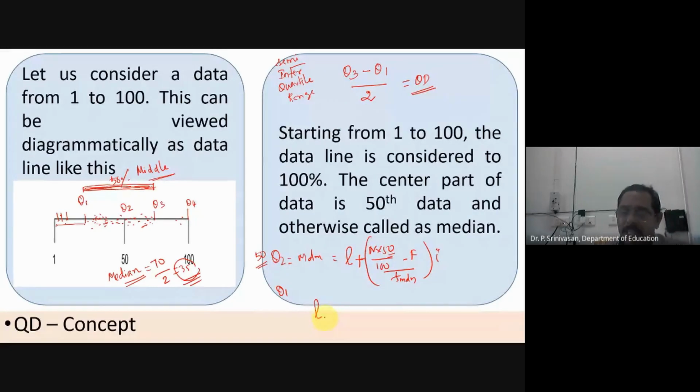Q1 class will be there. In that, the real lower limit of the Q1 class plus N into, since you are saying Q1, it is generally the 25th data. So this is the change: 25th data minus cumulative frequency of all the classes below the Q1 class, divided by frequency of the Q1 class, into I. That's all. This is what Q1 is.